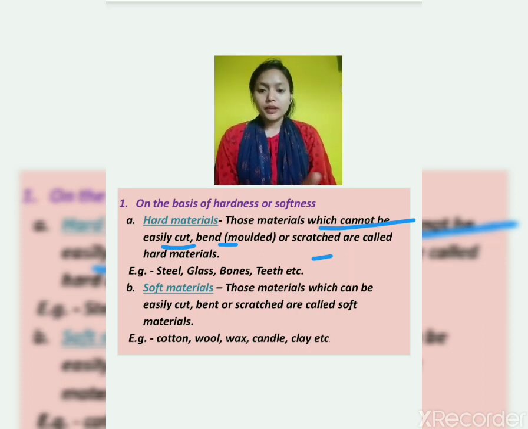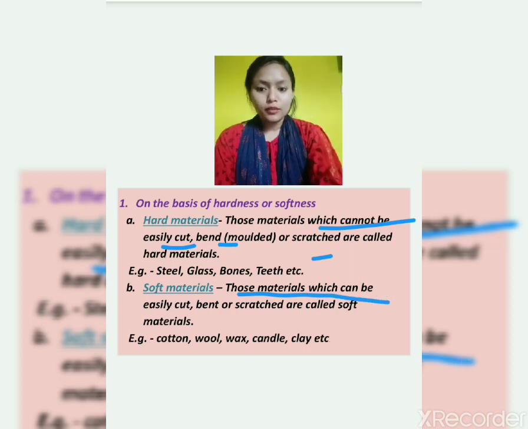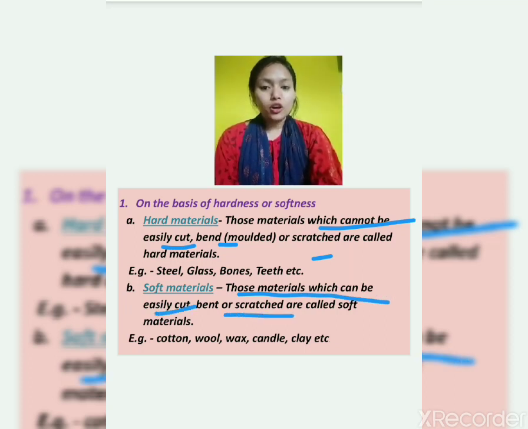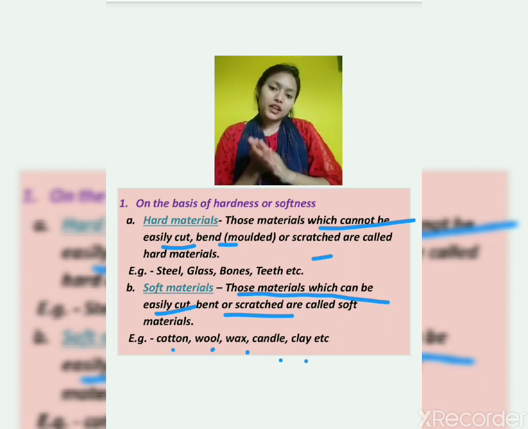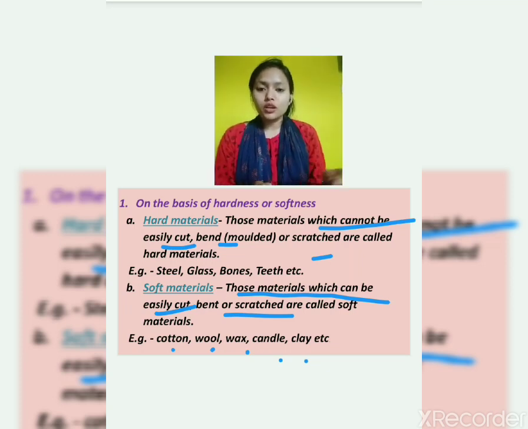So on the basis of hardness and softness, there are two things: hard materials and soft materials. What are soft materials? Materials which can be easily cut, bent or scratched are known as soft material, for example, cotton, wool, wax, candle, clay, etc. You must have seen children playing with clay. They make different shapes, then they demold it, then again make different things. So this is a very soft material.